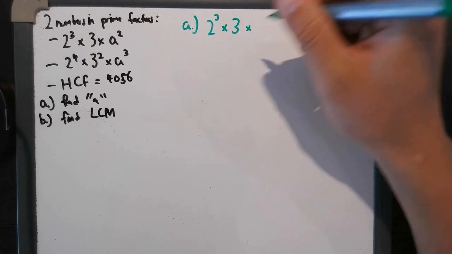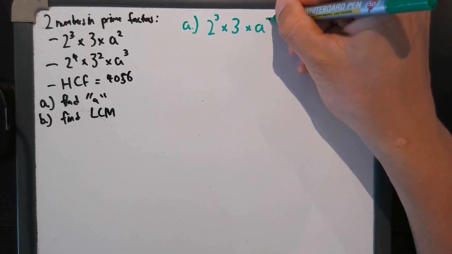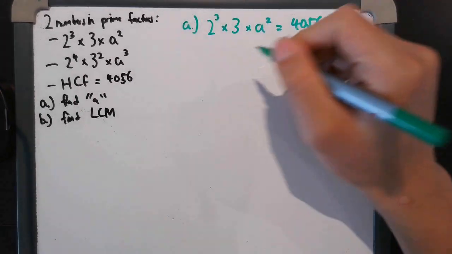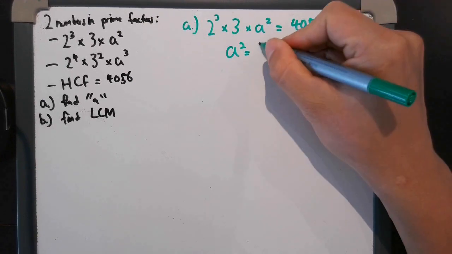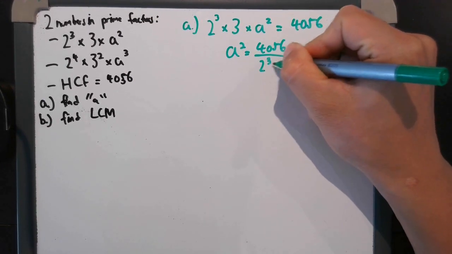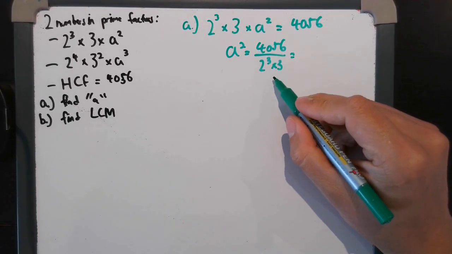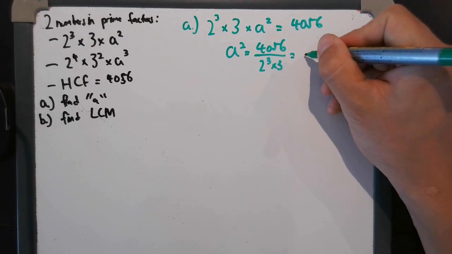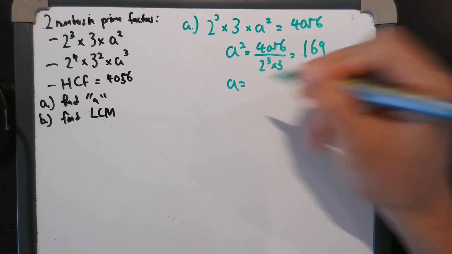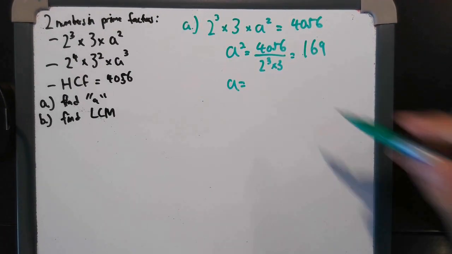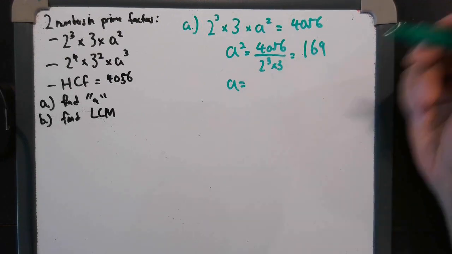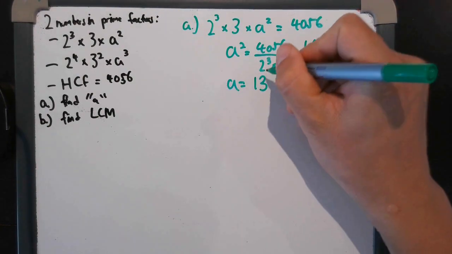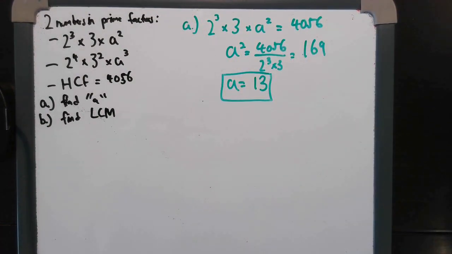With the A's, same logic: A squared equals 4056, because we've been told that's a given. So we can use a bit of simple algebra and get 4056 divided by 2 cubed times 3, which is 24, but it doesn't matter. It's a calculator paper, so we can get the answer pretty immediately, and the answer is 169. Some of you may instantly recognize that as a square number, but it doesn't matter. Root that, and you get A equals 13. That's pretty straightforward. That's how you do part A.